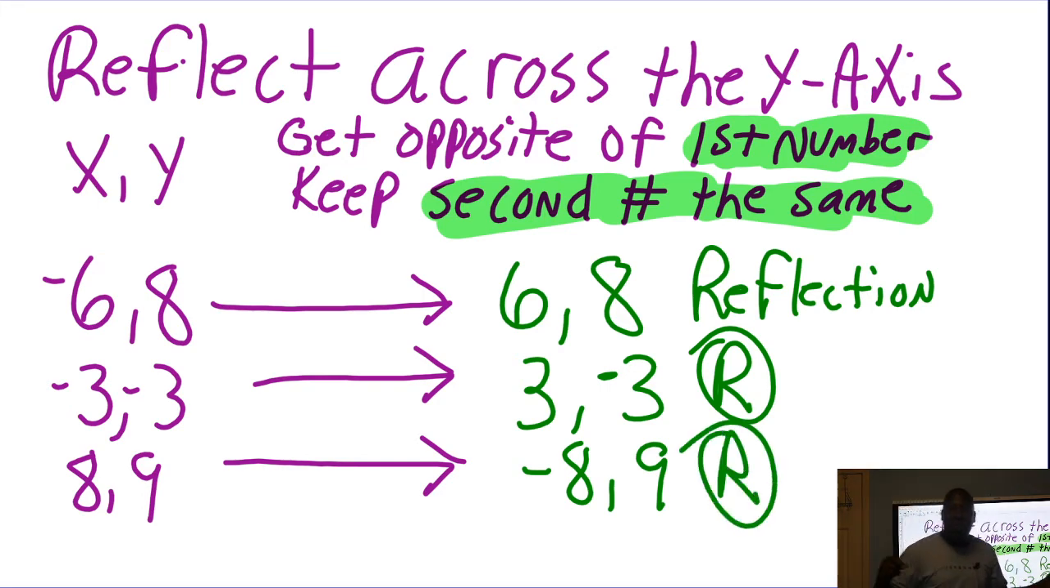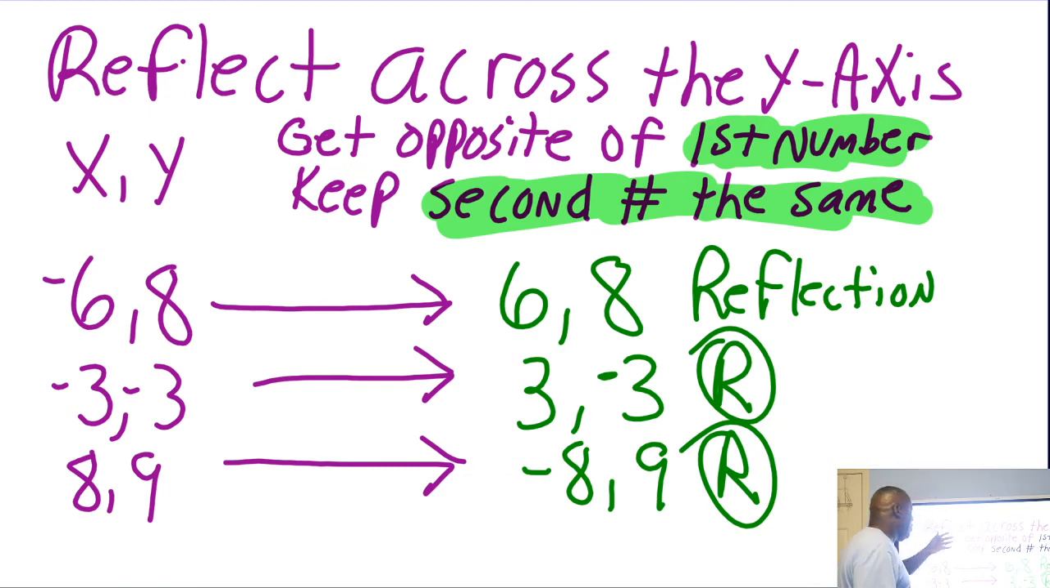Ain't nothing but a chicken wing. Everybody got it? Ain't nothing but a chicken wing. That's all there is to it. You got reflection across the y-axis, and you got reflection over the x-axis. Y'all want to try one on the graph? Here we go. Check it out.